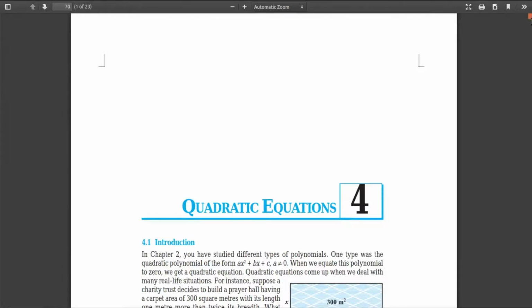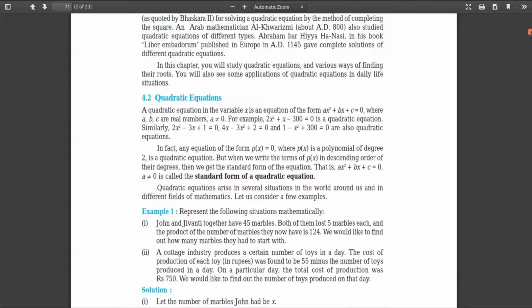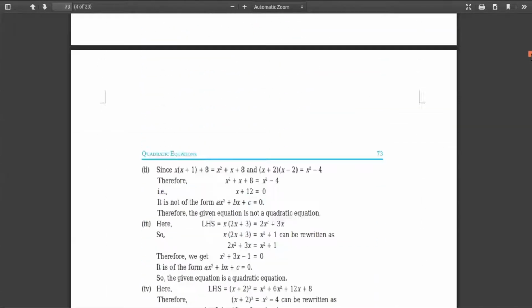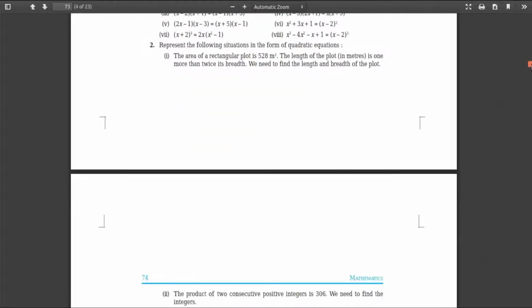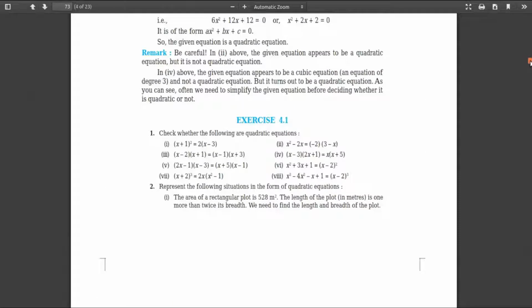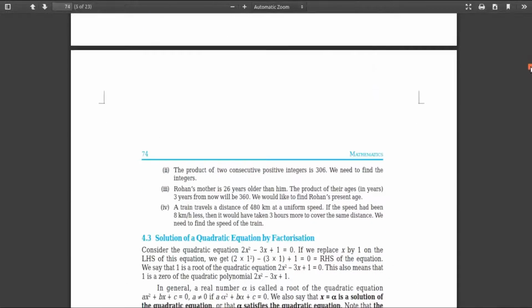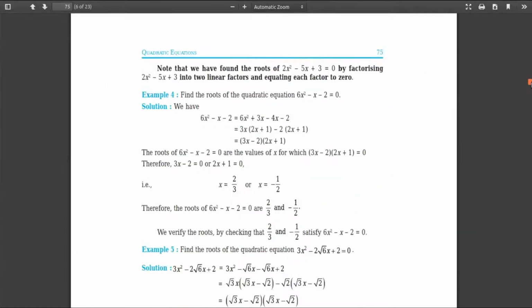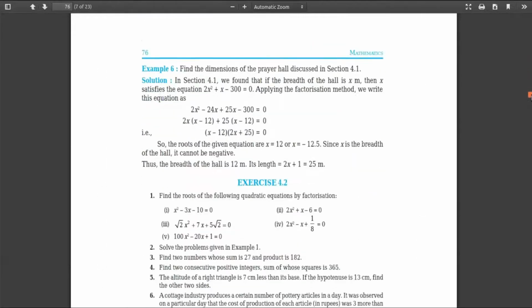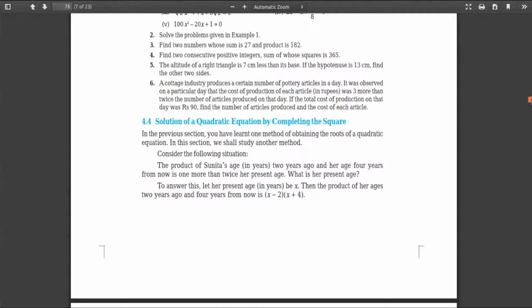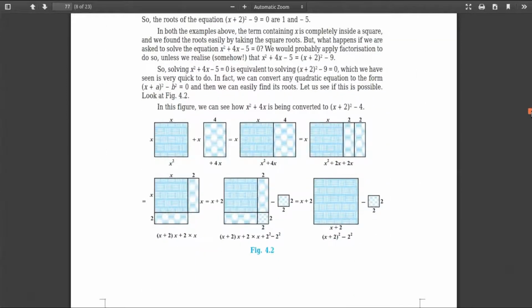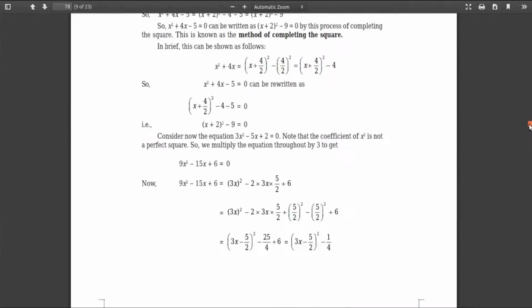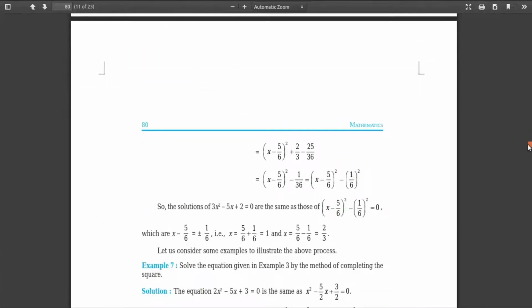See here, quadratic equations, situational problems. What they mean is these all word problems. Actually, from each exercise there are at least 3 to 4 word problems. So you won't get these word problems in your exam. No need to practice these word problems. Apart from word problems, everything will remain the same. Just avoid practicing these word problems, right?